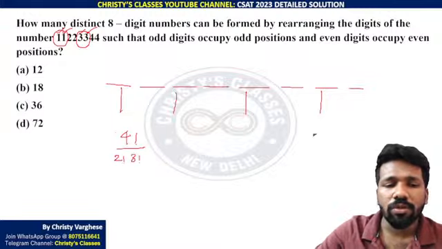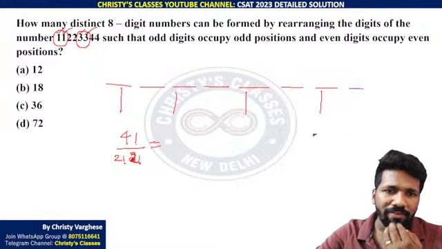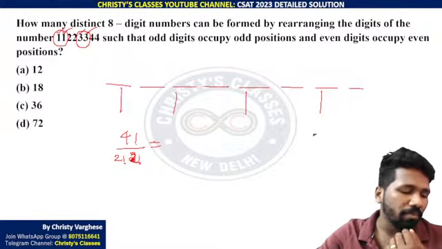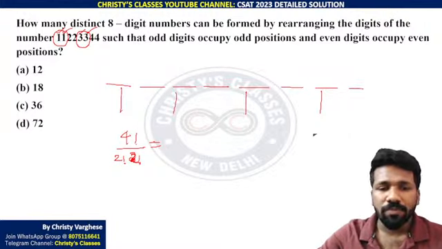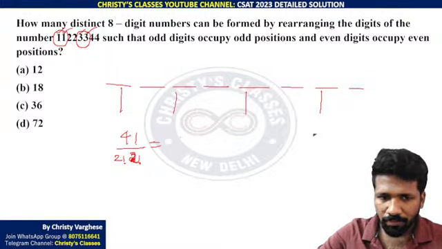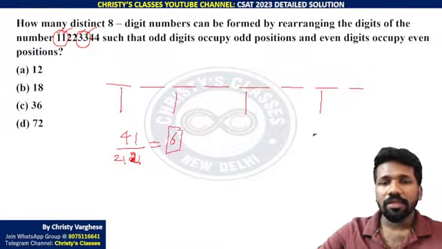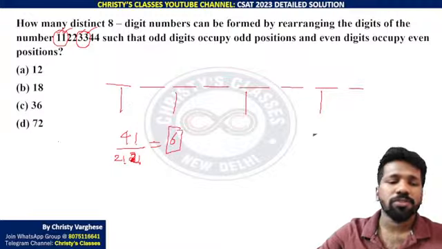3 is occurring 2 times, so you have to divide by one more 2 factorial. So 4 factorial by 2 factorial into 2 factorial will be the ways in which odd digits can occupy the odd positions. That is 4 into 3 into 2 into 1, which is 24, by 4, which is 6. There are 6 ways to fill the odd positions.